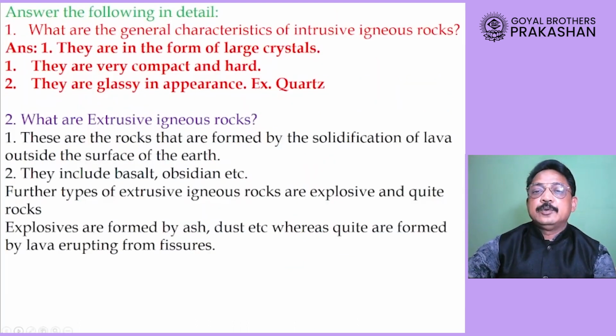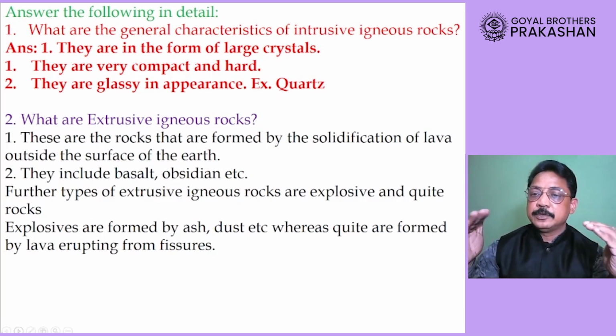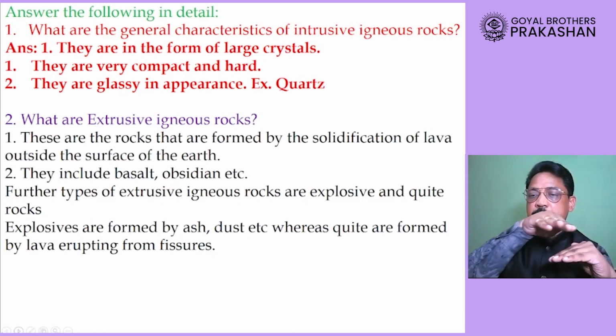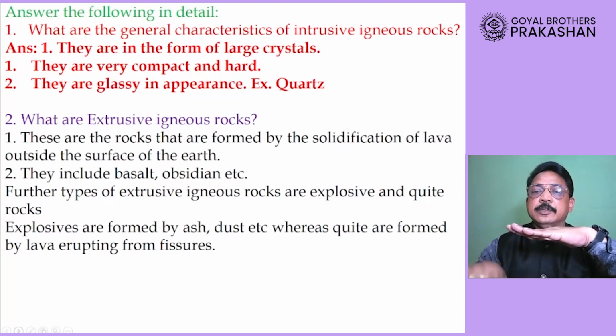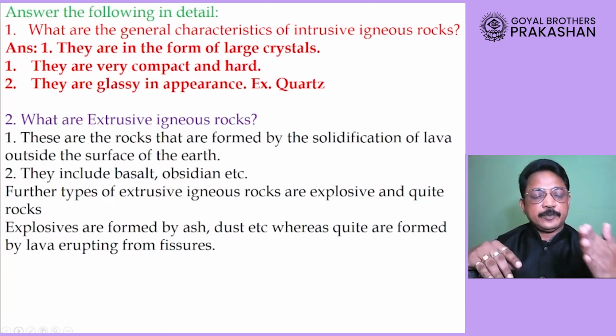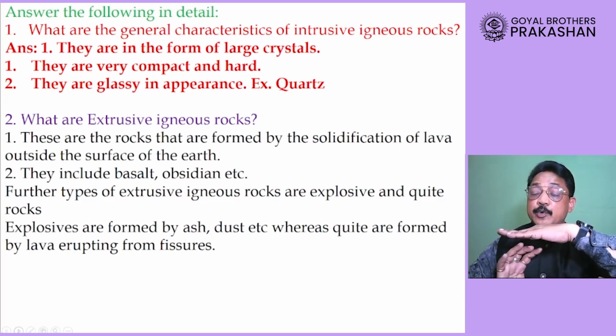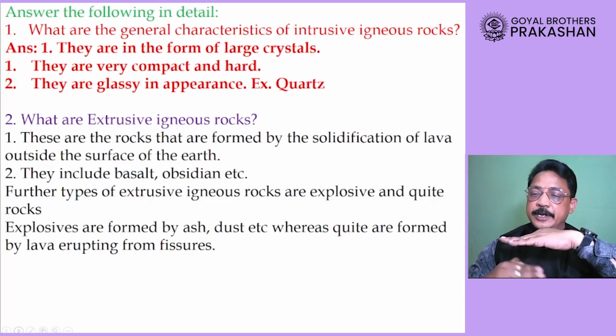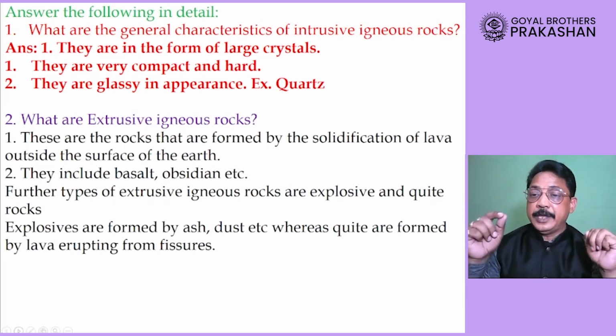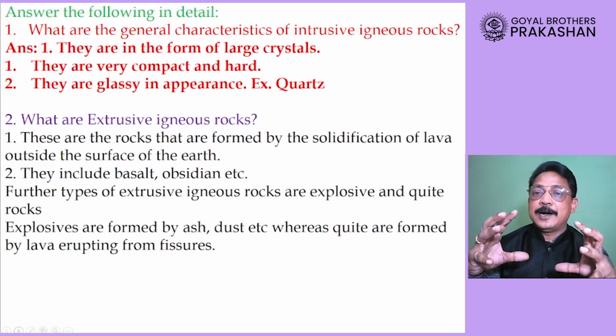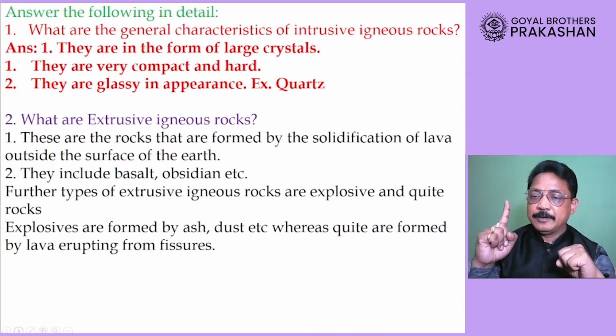Now let us look at some of the questions, dear student, of the answer the following type. Our question number 1 here is, what are the general characteristics of intrusive igneous rock? Intrusive, that are formed under the surface of the earth. First characteristic: these rocks are formed below the surface of the earth, so they have enough time to get solidified, to get cooled. Therefore, they form large crystals. That is point number 1.